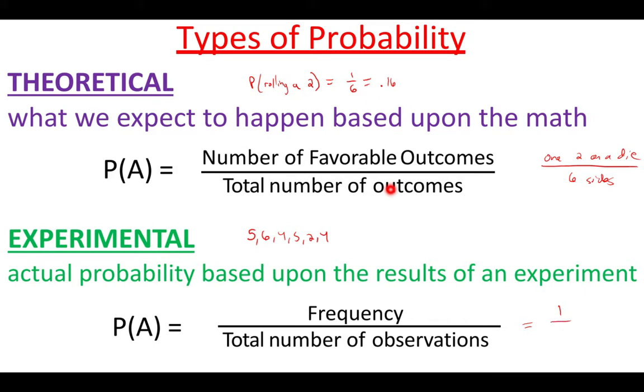And the total number of observations, or the number of times I rolled it, which was 6. So it ended up being the same for this one. It doesn't always end up being the case. If I rolled it again 6 more times, let's try another experiment.